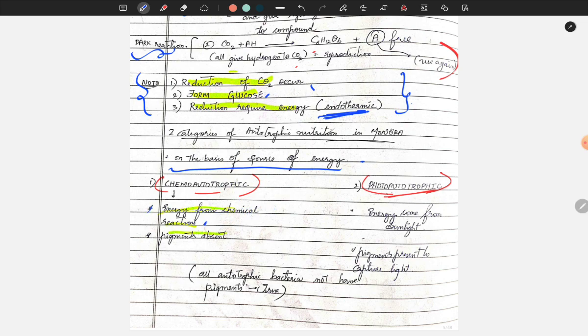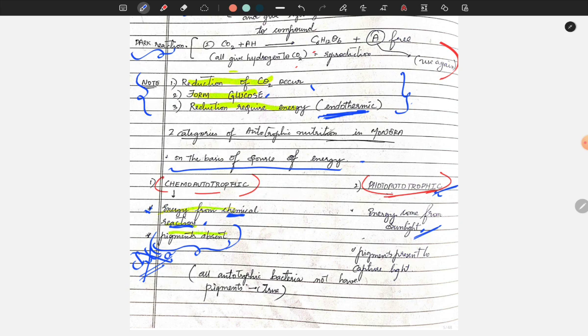Pigments are not present, meaning chlorophyll A is not present. In phototrophs, photo means sun, light; energy comes from sunlight. Pigments are present to capture the sunlight, since it has to prepare its own food.